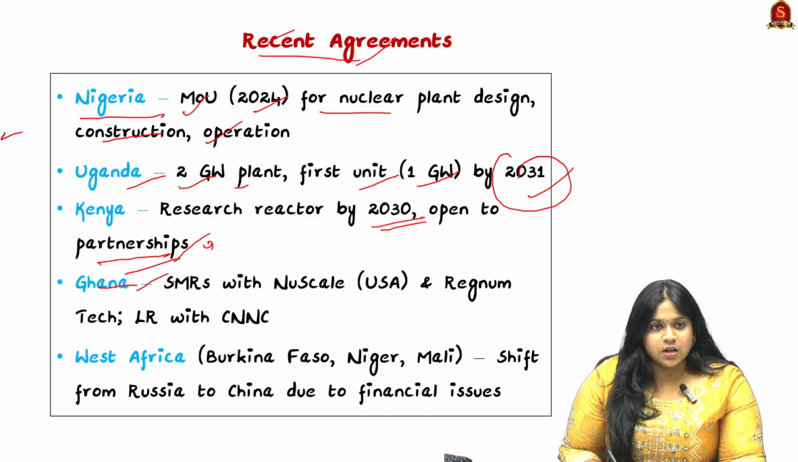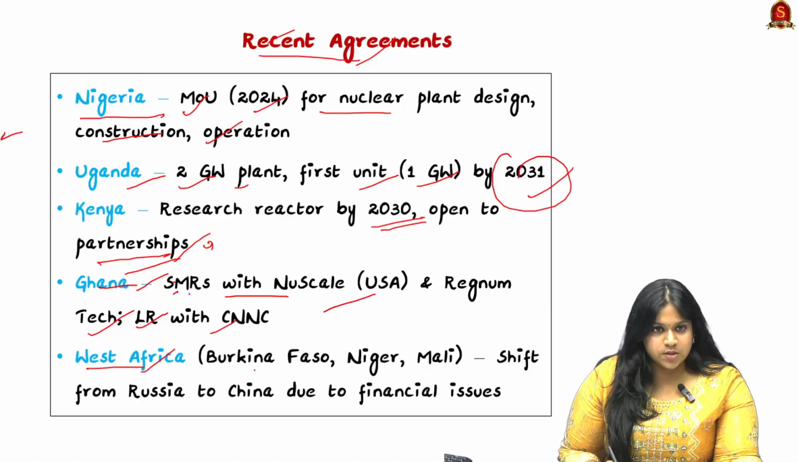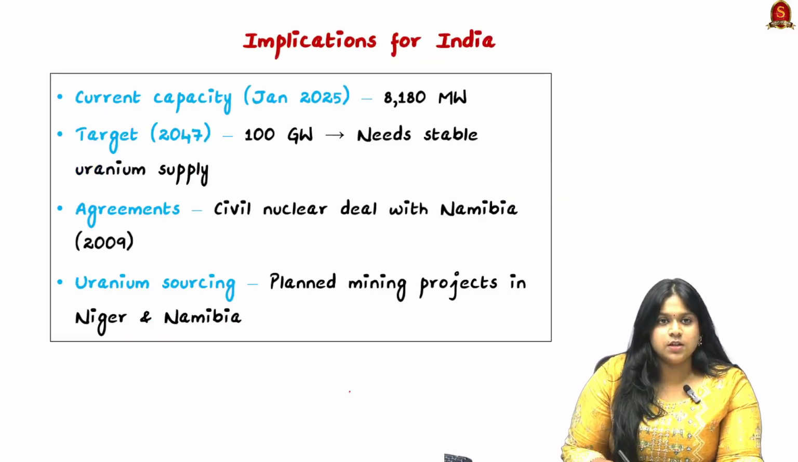Then in Ghana, the small modular reactors with NuScale USA and Regnum Tech Group, along with large reactors with the CNNC of Africa. Next is West Africa. In West Africa, including Burkina Faso, Niger and Mali, there has been a shift from Russia to China due to financial issues. So these are the recent agreements.